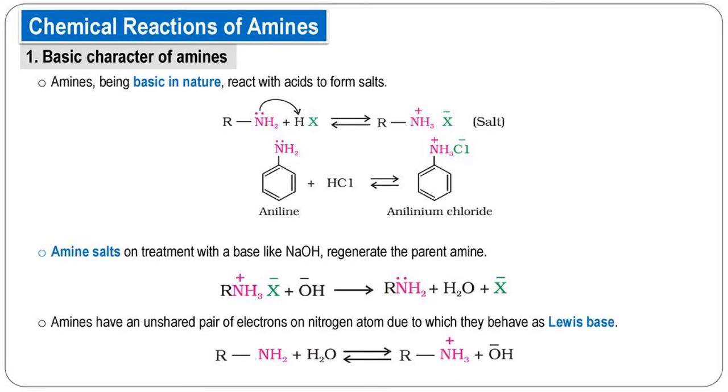Because a lone pair of electrons is there on the nitrogen, amines are ready to give that lone pair. So electron donors are bases. Or, because of the electron pair on the nitrogen, they accept the proton. So they are either proton acceptors or electron donors. On both grounds, we can conclude that amines are basic in nature.